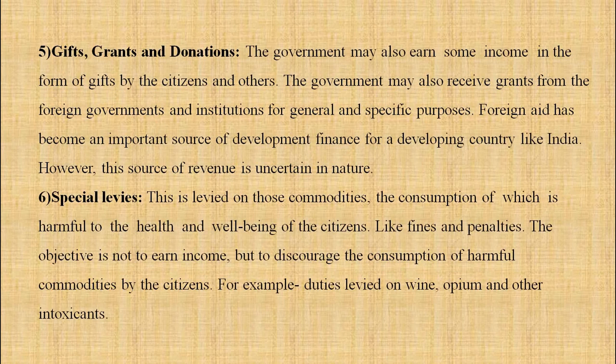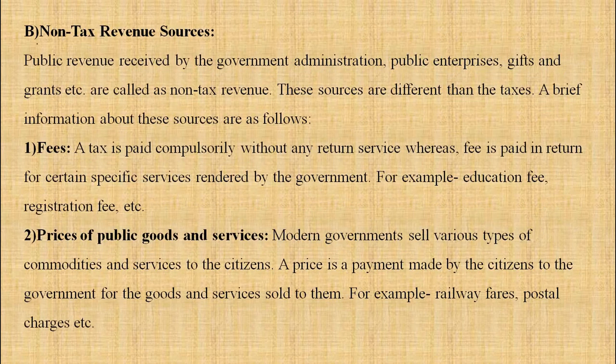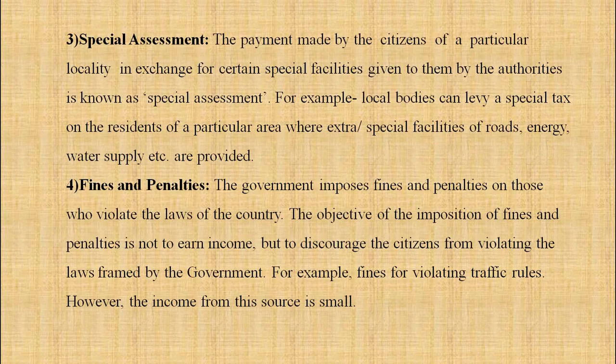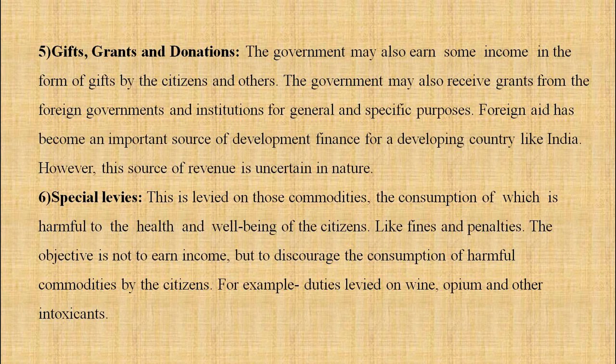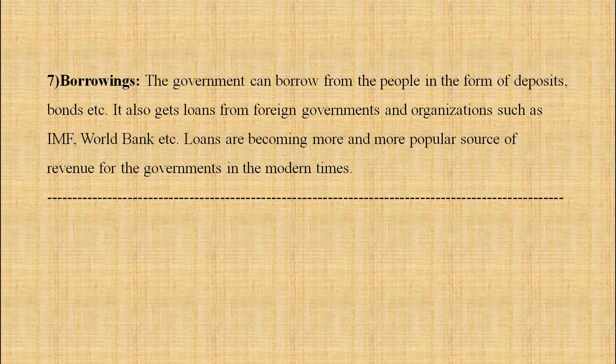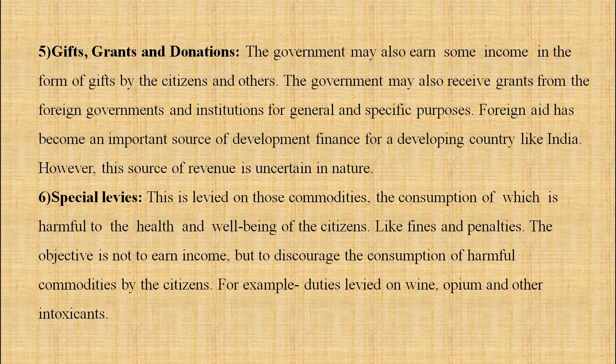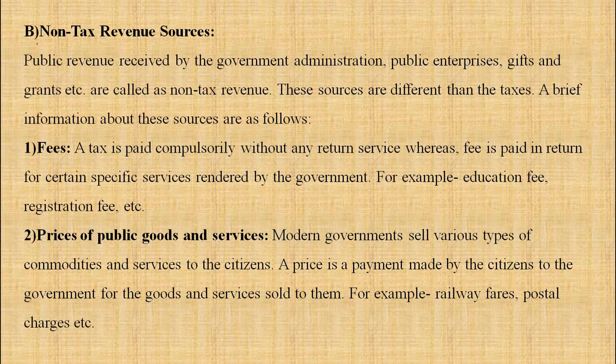So all the 7 points you have to give under this. Number 1, fees. Then prices of public goods and services, special assessment, fines and penalties, gifts, grants and donations, special levies and borrowings. The question can be: explain the non-tax revenue. So all the 7 points you have to cover under that.